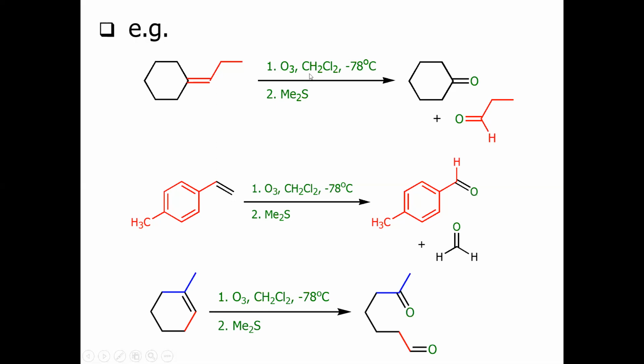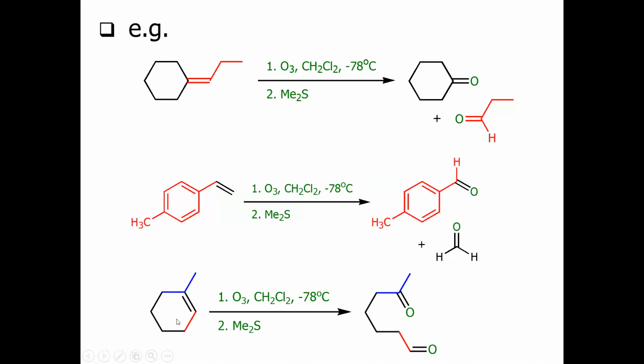Now just keep in mind and focus on examples 1 and 2. In both cases, we have an alkene which is acyclic, out of the ring, not in a cycle. In this case, we have two carbonyl compounds, two different molecules or the same molecule, depending on the structure. If we have a symmetrical structure, we have two symmetrical molecules. If we have an asymmetrical alkene, we definitely have two asymmetrical carbonyl compounds. It could be aldehyde or ketone.